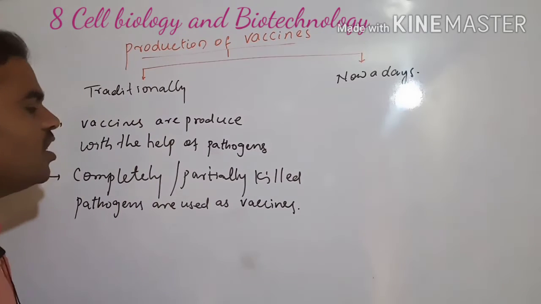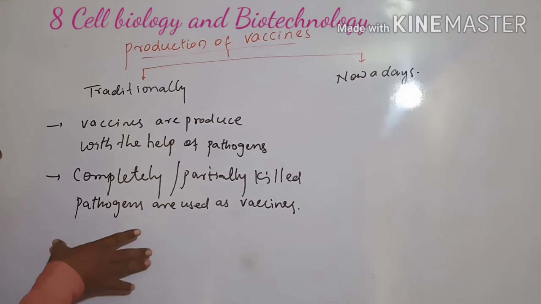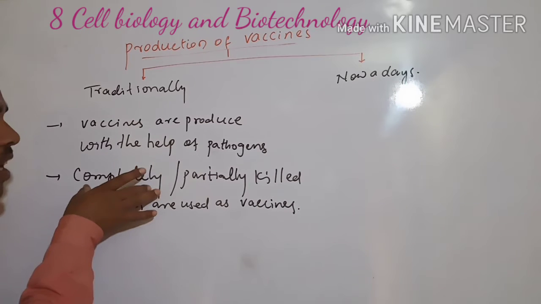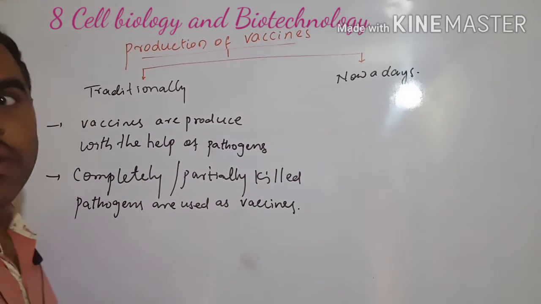See, traditionally they used this preparation of vaccine. So completely or partially killed pathogens are used as vaccines.